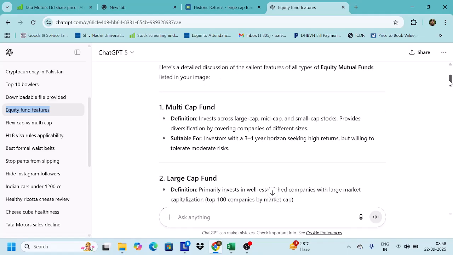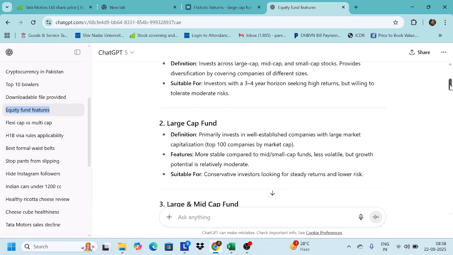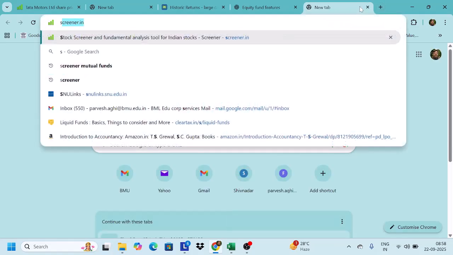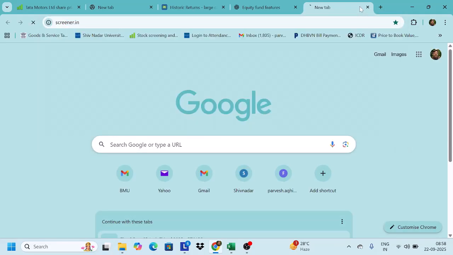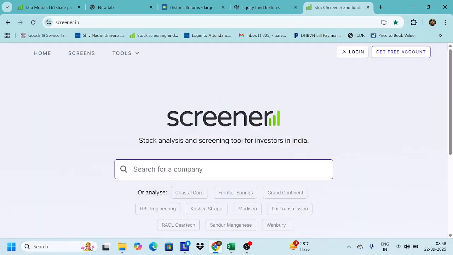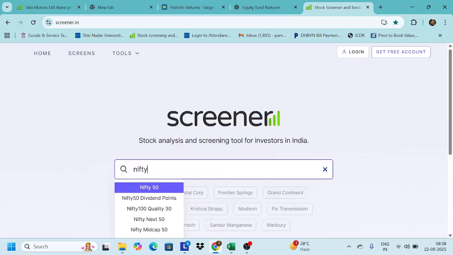Okay, so basically, if we talk about each fund, first is the large cap, where it invests in well-established companies with large market capitalization, the top 100 companies by market cap, and we all know what those companies are. We can just go to Screener to find out what those companies are, and then we say Nifty 100.